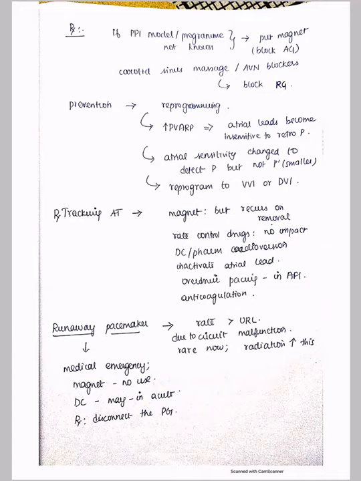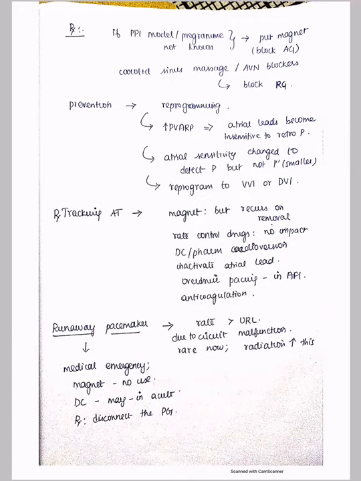So you can adjust the sensitivity and keep a value between the P prime and the P, wherein if P prime comes, it will not be detected. Because P prime is smaller, atria will not be sensitive to the retrograde P, but a normal P, because it has an increased amplitude, will still be sensed. Or you can reprogram the VVI to DDI.